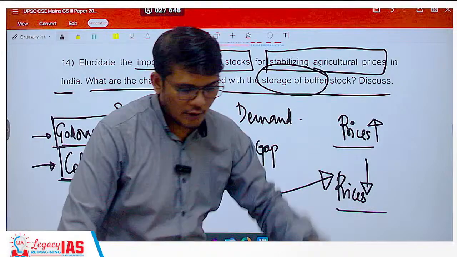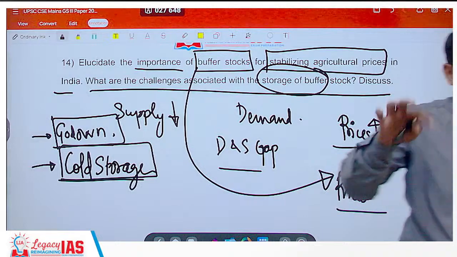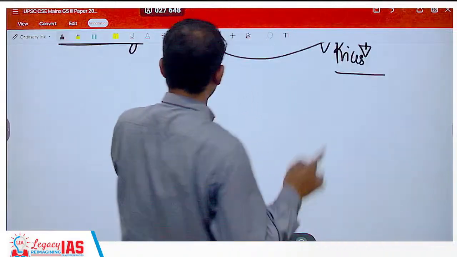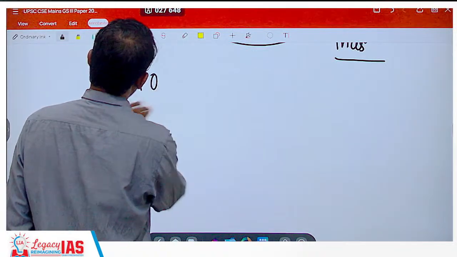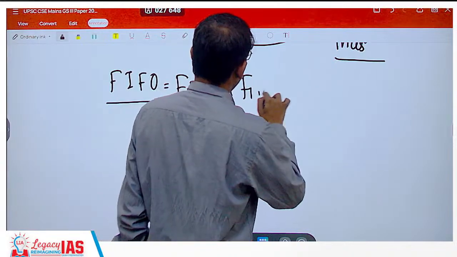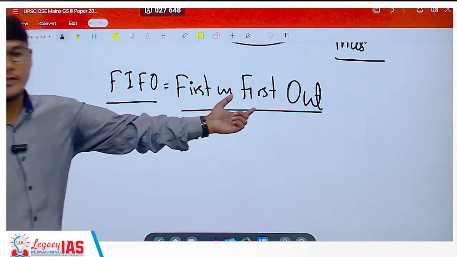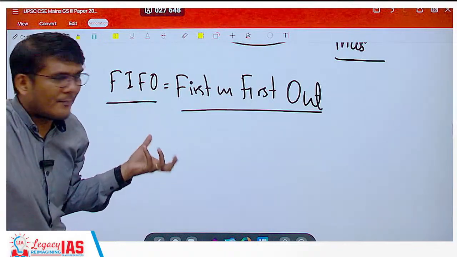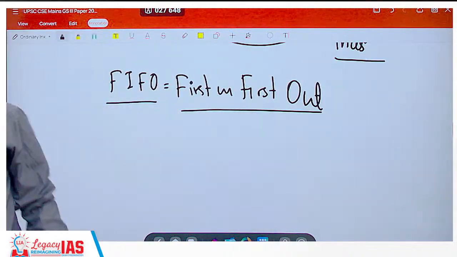With respect to storage of buffer stock, at the same time, when storage is happening, there is rotting. You have to follow a certain process. I have mentioned in my class that you should mention this in your answer, and it is going to fetch you extra marks, that is FIFO: follow first in, first out. This was not mentioned in the books, and you don't generally study it, but somehow it came to my mind that since we are talking about food storage and food wastage, this should be followed.